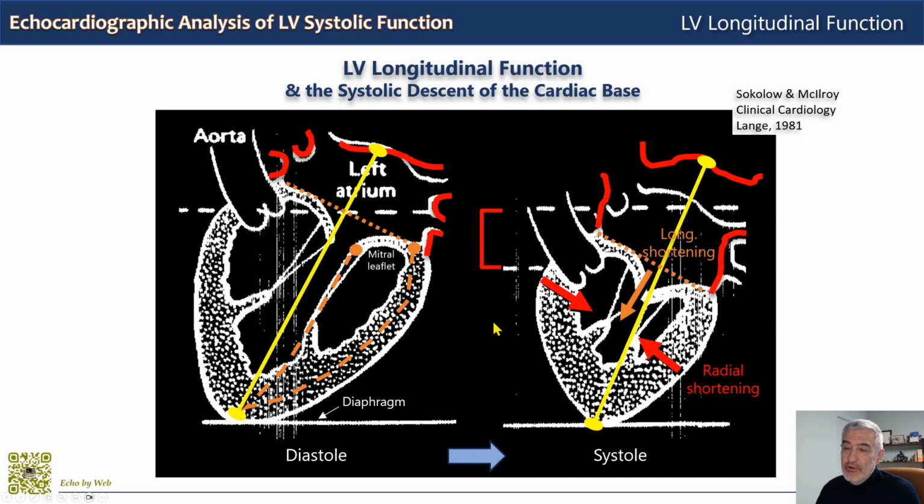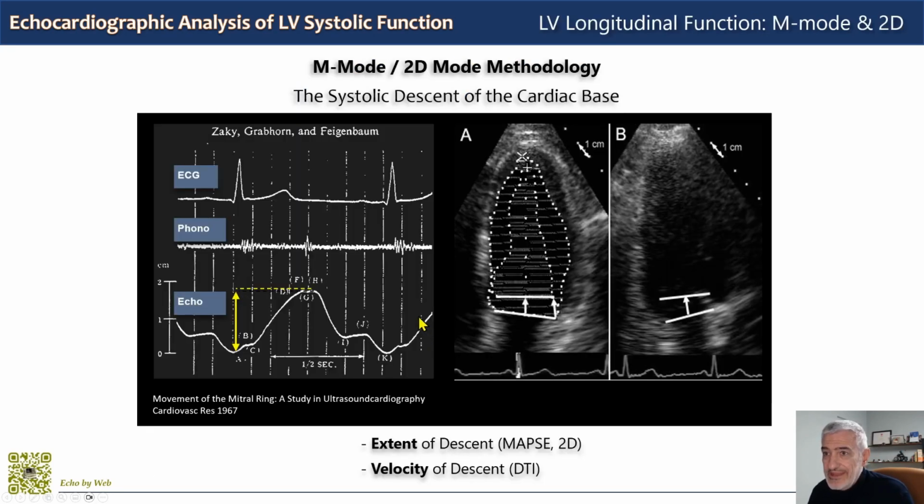So strangely, although the fact that the ventricle also had a longitudinal contraction was known, and the longitudinal contraction of the heart was known since Leonardo da Vinci, so that is a lot of time, somehow the atrial physiology in the 80s was kind of overlooked. The analysis of the systolic descent of the cardiac base was the first measurement performed in echocardiography historically.